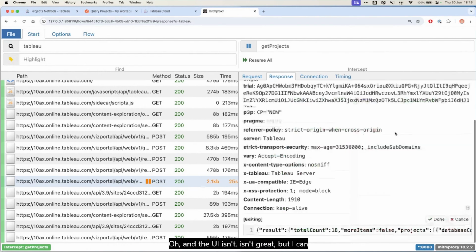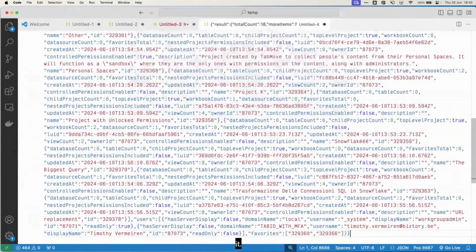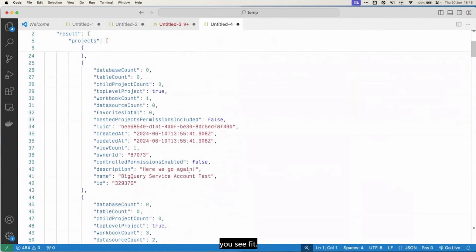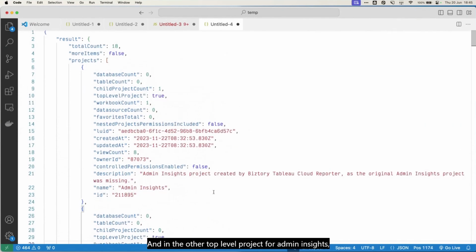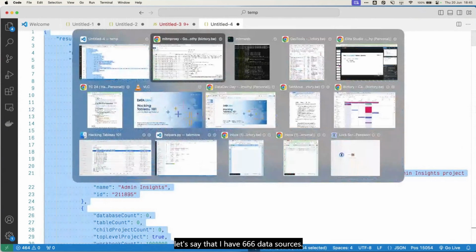Oh, and the UI isn't great, but I can go and copy all this, put it in here, format it. I think you can just edit it however you see fit. But what I'll do is I'll say, okay, I have 1 million workbooks in here. I don't know how many zeros. And in the other top level project for admin insights, let's say that I have 666 data sources.